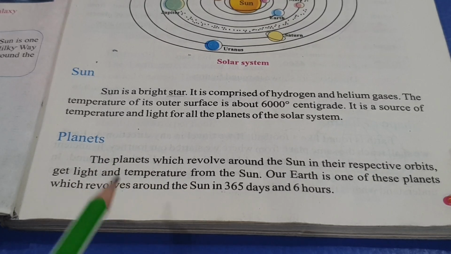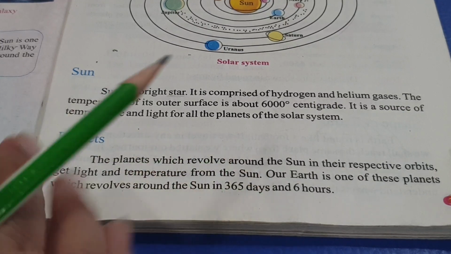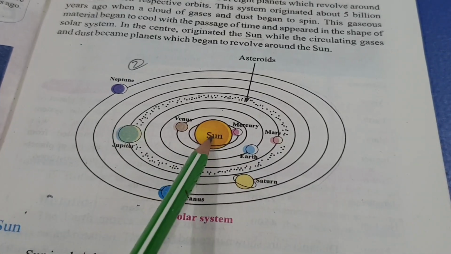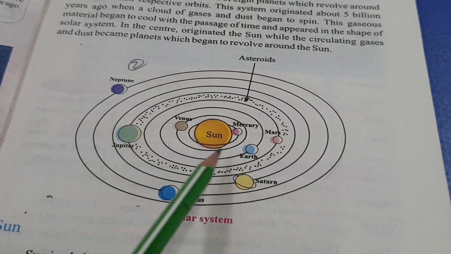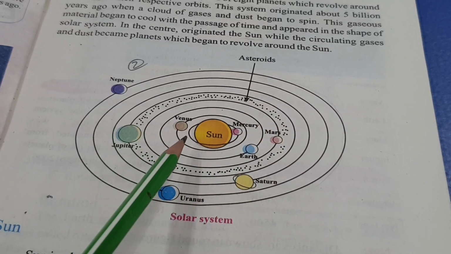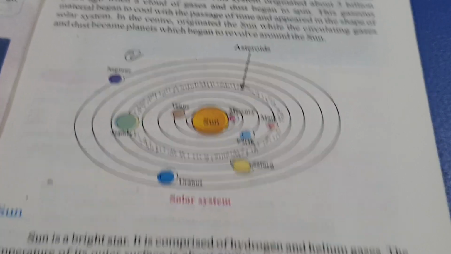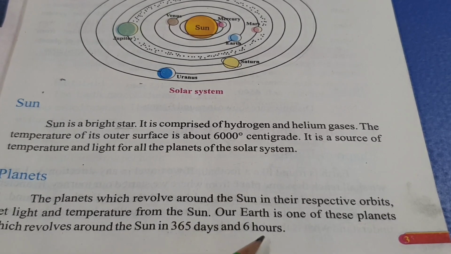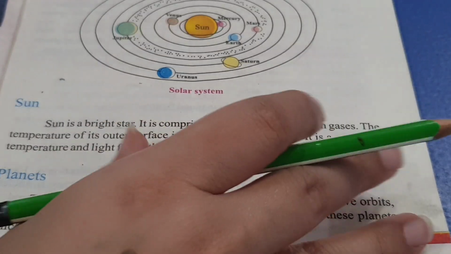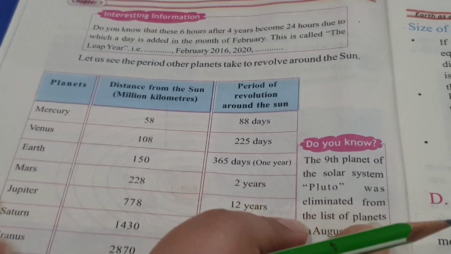So you can say a whole year our Earth takes to revolve around the sun. To complete this one round around the sun, our Earth has to take 365 days, a whole year, plus 6 hours. So what about this 6 hours? Let's check that out because it is also mentioned here.